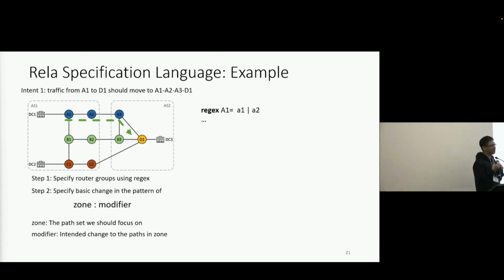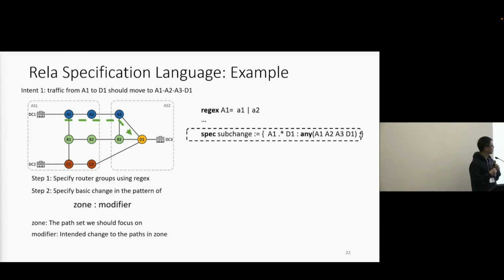Then we can specify the desired change for the subpath using the basic zone-modifier pattern, as shown on the right. Since the path set we focus on is those starting with A1 and ending with D1, we can use the regular expression A1 dot star D1 to specify the zone. For the modifier, since the desired path is any one that goes through A1, A2, A3, D1, we can use the any modifier.